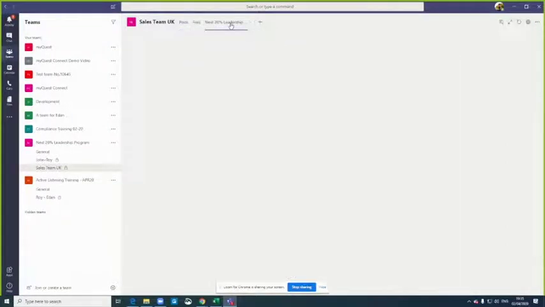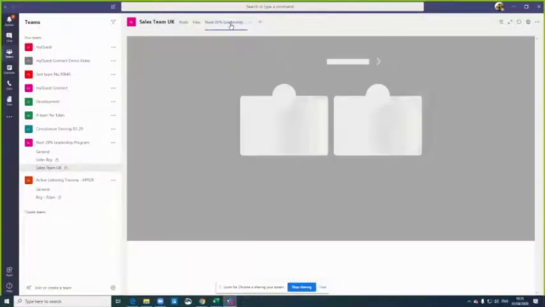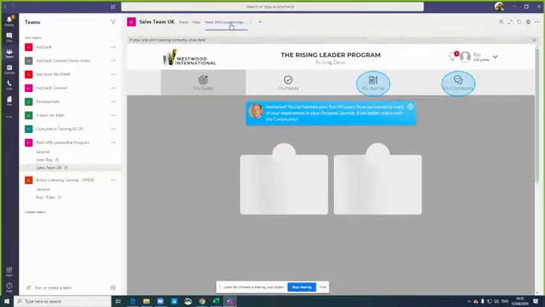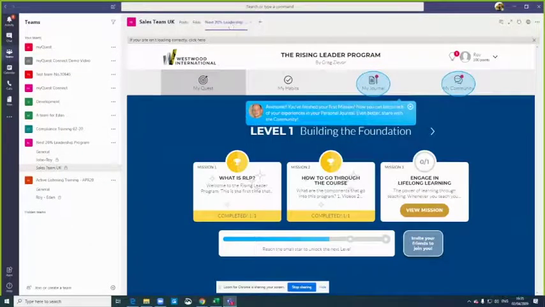Obviously, I can also go to the training itself through Teams, and this runs on a different LMS. This is not run in LinkedIn Learning. This is run on myQuest Learn. And as I said before, you can embed any type of LMS inside of the training.